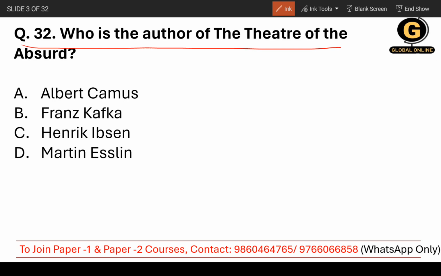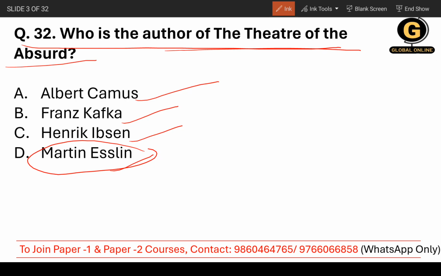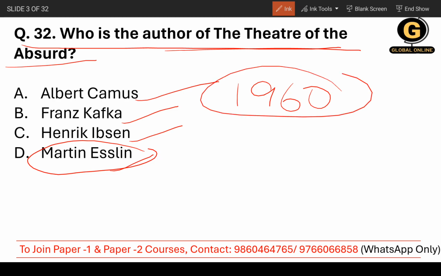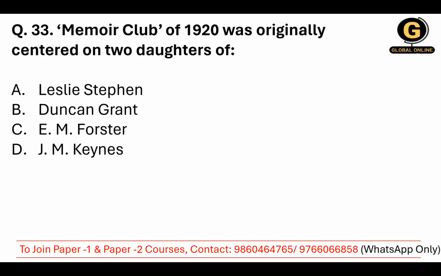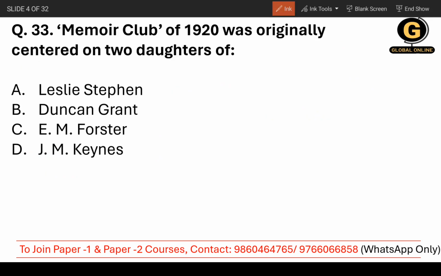Let me tell you the options. Albert Camus, Franz Kafka, Henrik Ibsen, or Martin Esslin. Okay, so the correct answer is Martin Esslin, and of course he wrote a work, The Theatre of the Absurd, in 1960. So you need to remember this year. Okay, so 1960.